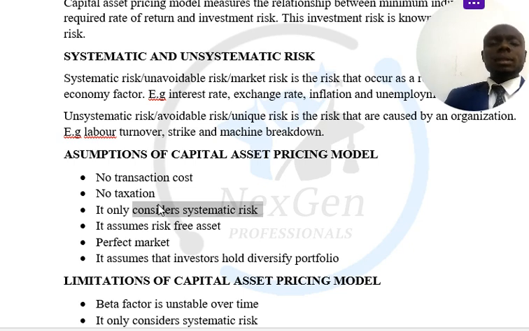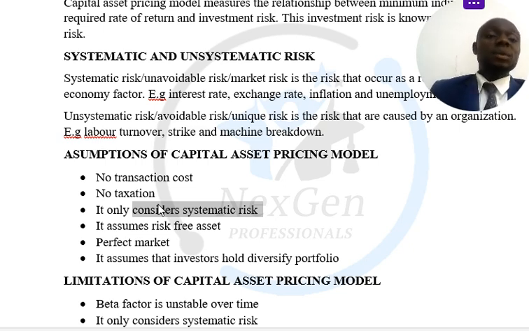While we have it, it assumes risk-free assets, right? It assumes that you are investing in a risk-free asset, which is not possible. This is an equity, right? It is an equity that you are investing in, in shares. There is a risk there. The only risk-free asset is Treasury bills or government bonds. So that is the assumption that you are investing in a risk-free asset.